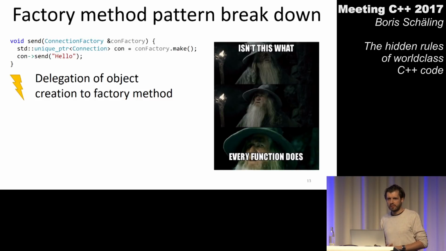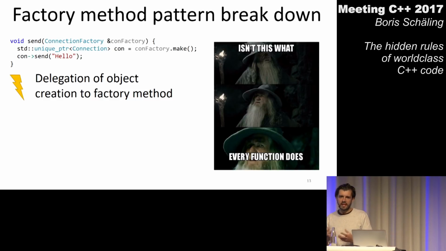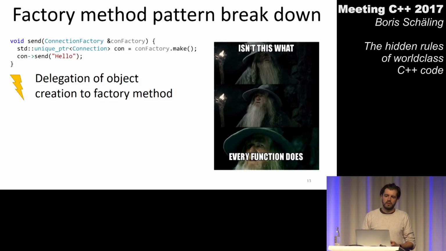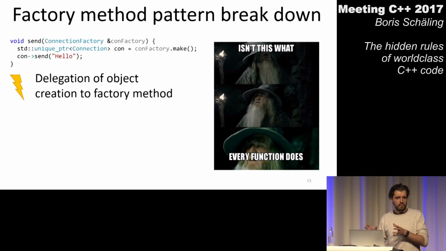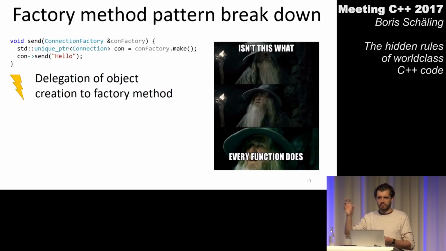But if you think about it, if you write some C++ code and you want to benefit from delegation, you don't really need to go to the factory method pattern, right? If all you need is delegation, then all you need is a simple freestanding global function. The function doesn't need to be attached to something like a connection factory. You only want delegation. You only want someone else to do the work for you. Well, then all you need at that point is a function.